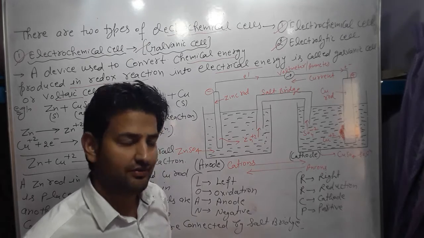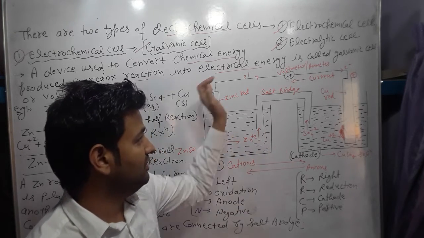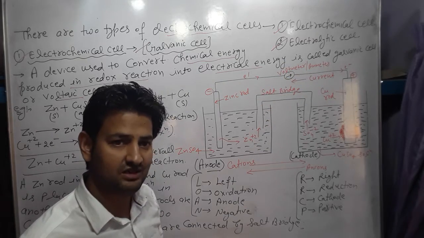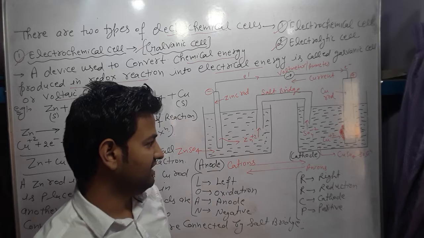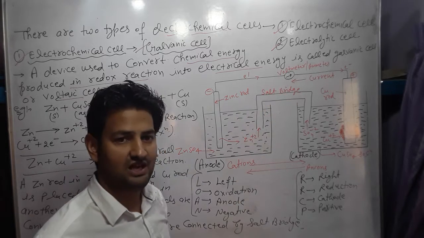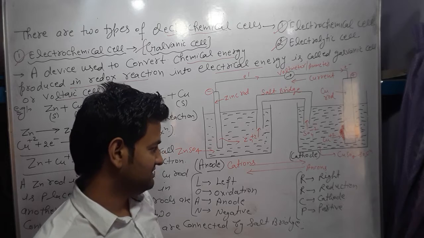Electrons are transferred from one solution, or one beaker, to the other beaker through the wire in the external circuit, while the ions move from one solution to the second through the salt bridge, which helps in the maintenance of the electrical neutrality of the electrochemical cell.